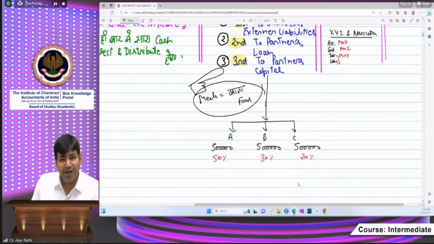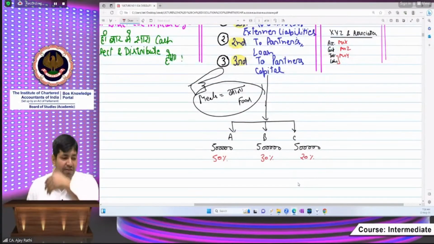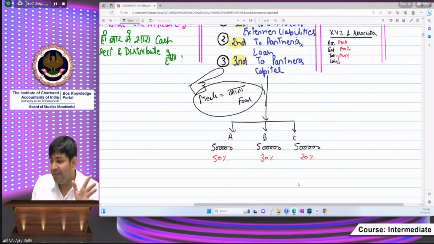First of all, you will not enter the partnership. You will say, sir, what is this? If we are investing equal, then why are we not getting equal? Anyways, if we agree with the terms, because of any reason that I am chartered, that is CS, you are a student, something like that. Now, at the end, when we are closing our partnership firm, I will say again, beta, I am chartered, I am your teacher, please, the amount being realized after paying external dues and partner loan, now it's the turn for the capital. Then I will say, beta, first pay me my capital.